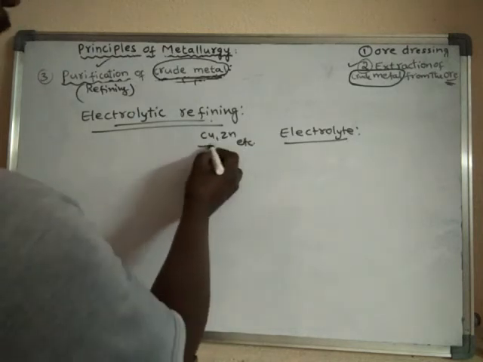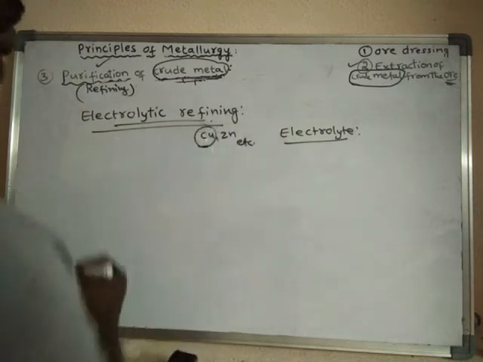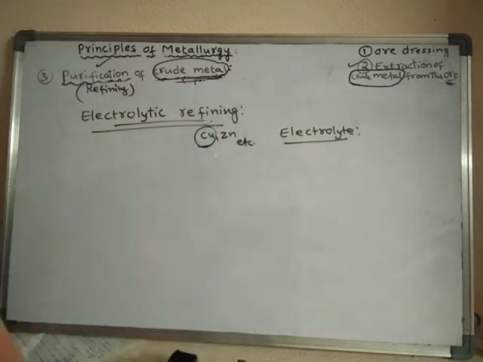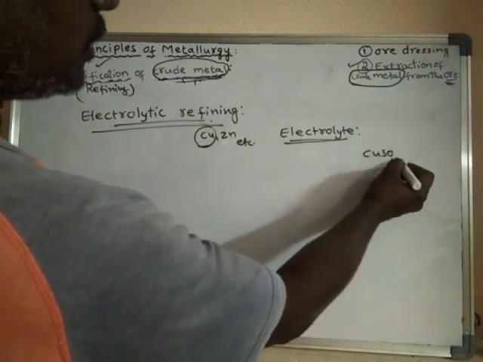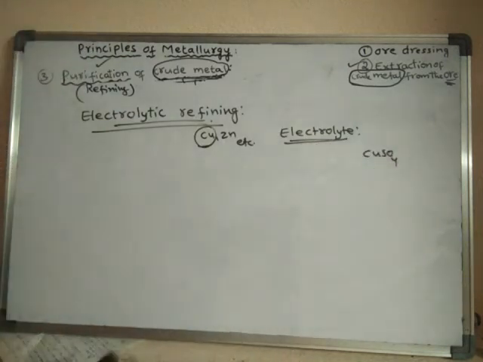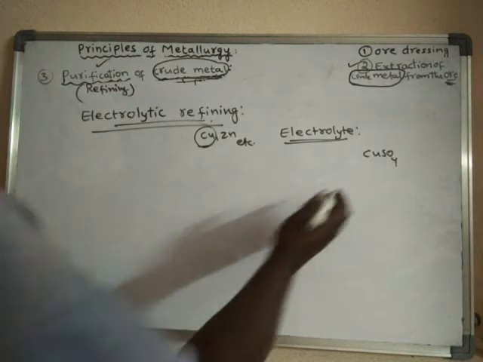If you want to purify copper, then we have to take copper sulfate as the electrolyte, an acidified solution of copper sulfate.